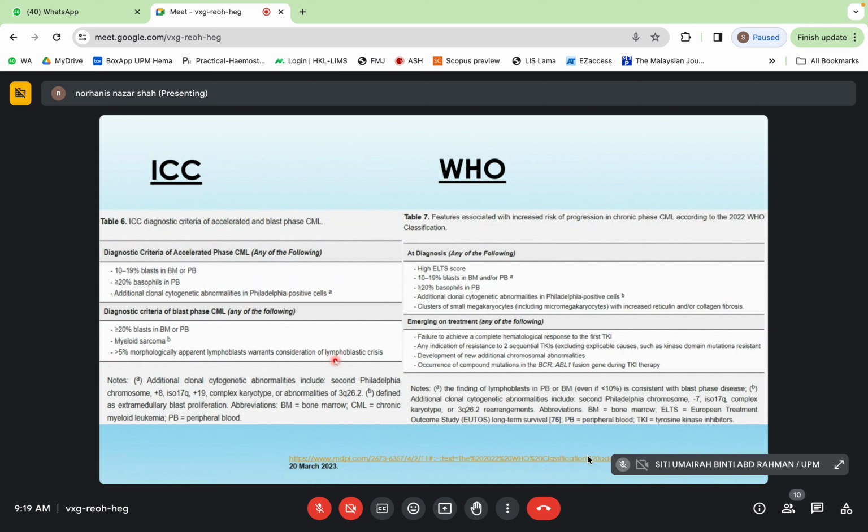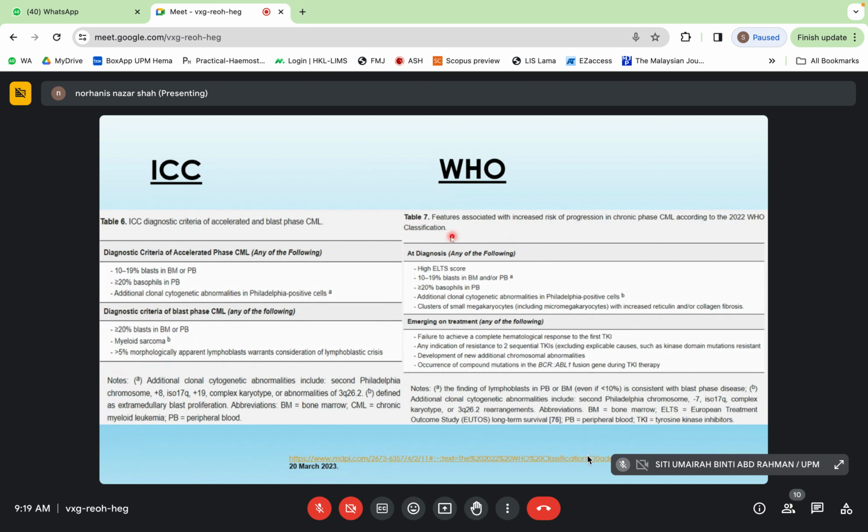The same points for the chronic phase, like all we know, but the difference is mentioned here. We see the WHO first. So this is actually the table for the high risk CP, because the chronic phase for WHO is more or less the same as the ICC.